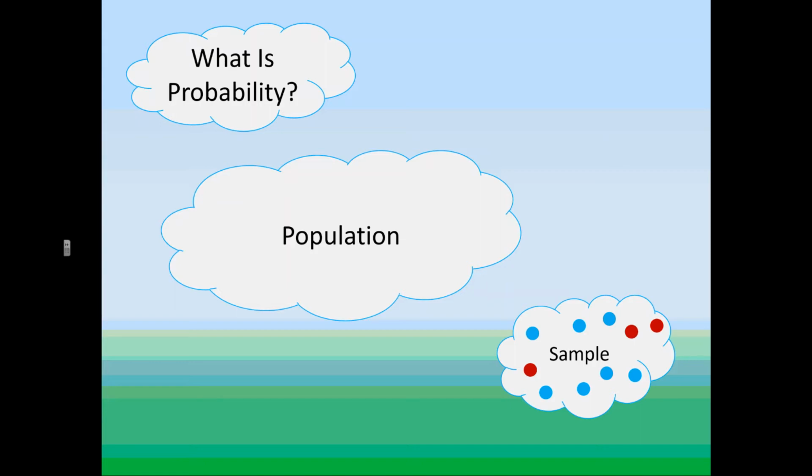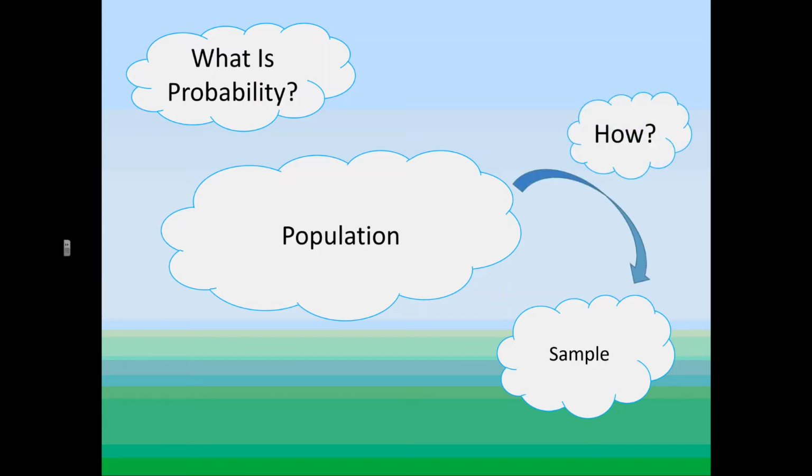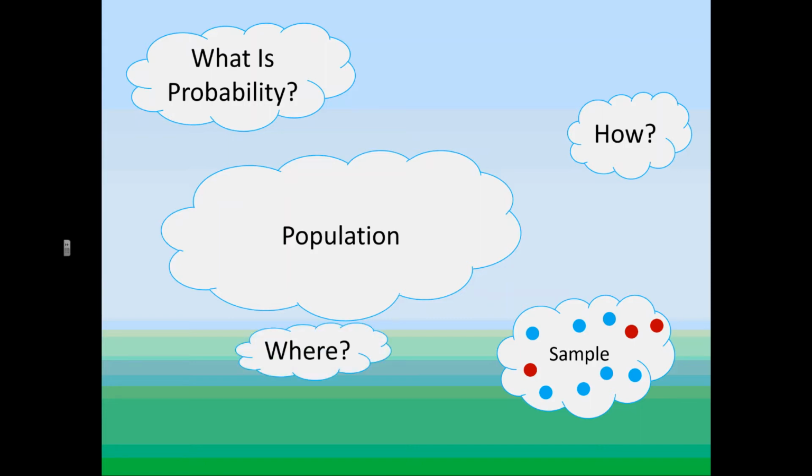That's great, but is it? How did I get this sample? How did this sample come into being? Did I just pull random people off the street? How did I get these specific dots from the population? Where did I get these dots? Did I get these dots from the street right in front of the hospital? Because, yeah, 30% of people are sick. Hopefully the people coming out of the hospital are healthy.